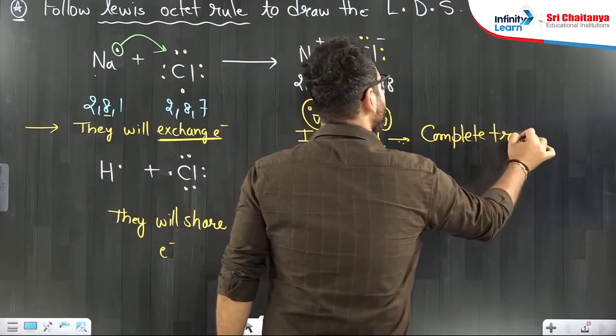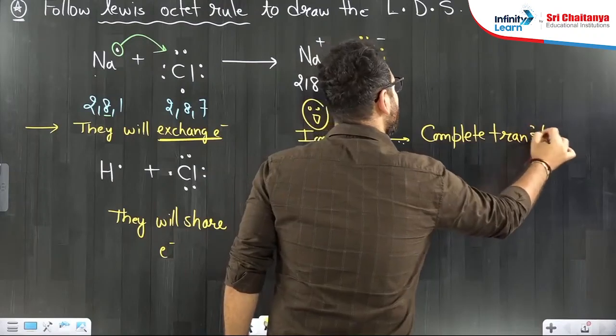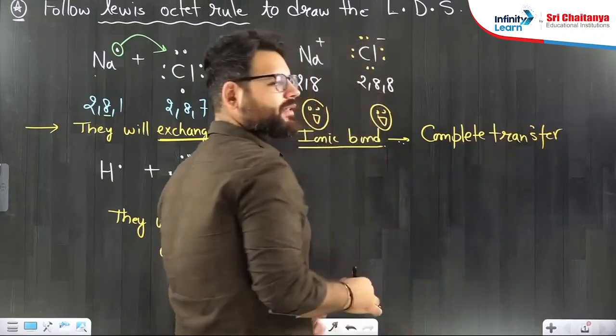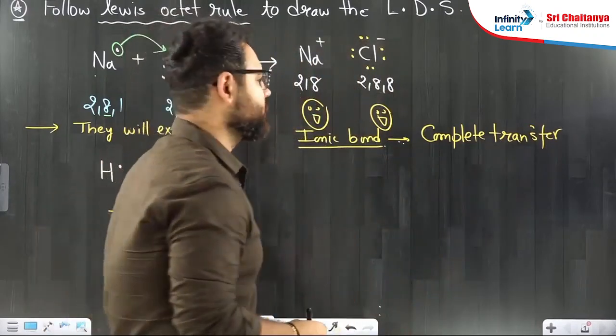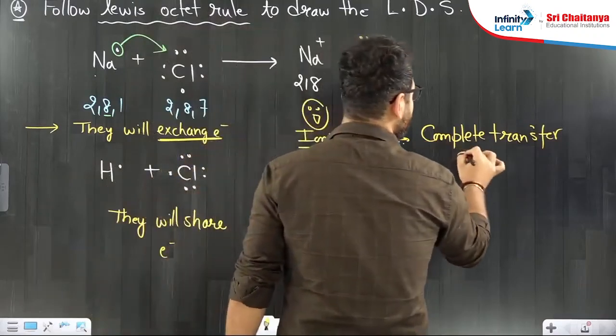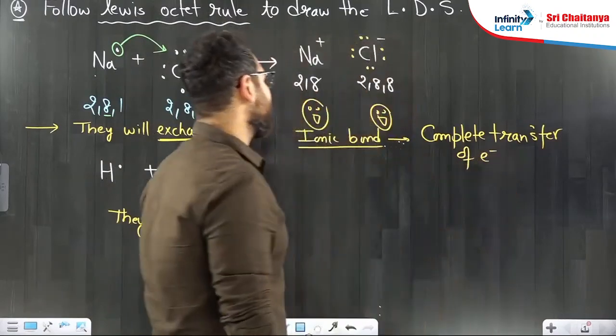You don't have to write the notes right now. Once we start with the structures, you can start with the notes. Okay, complete transfer of electron gives you ionic bond.